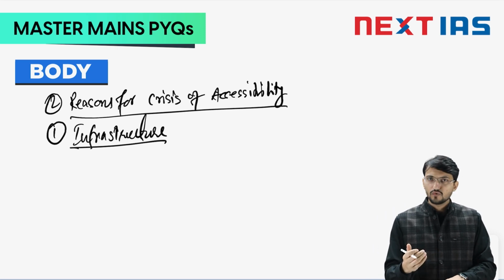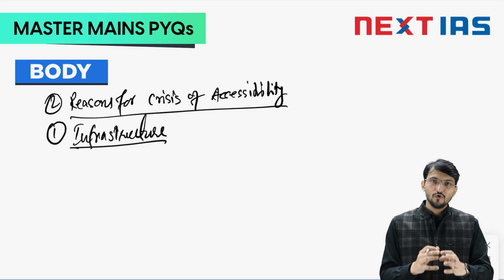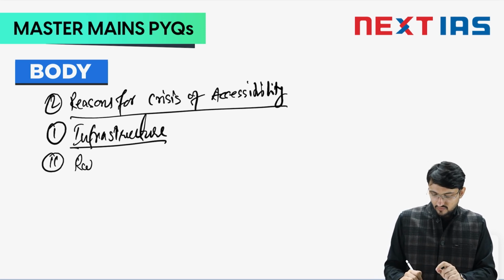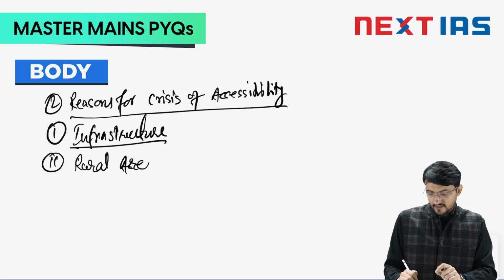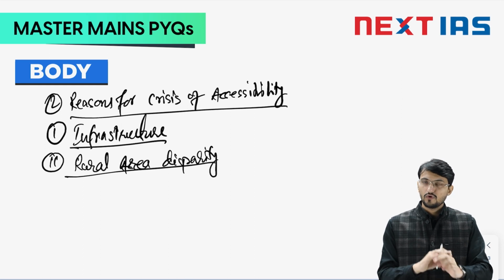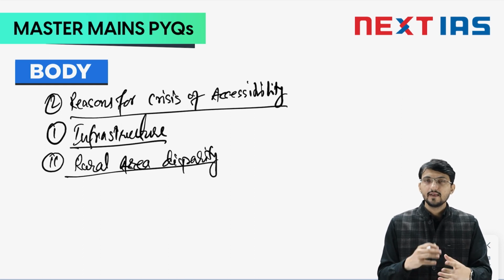Apart from infrastructure, go for the point on rural area. I would want you to mention this word, rural area disparity. It is very important that you bring in these terms. So what happens in rural areas? We were talking about cities. In rural areas, the water is clean, you may not need to treat it.